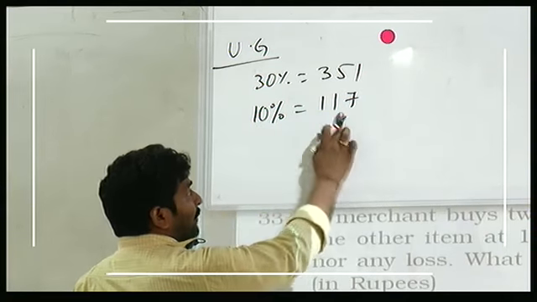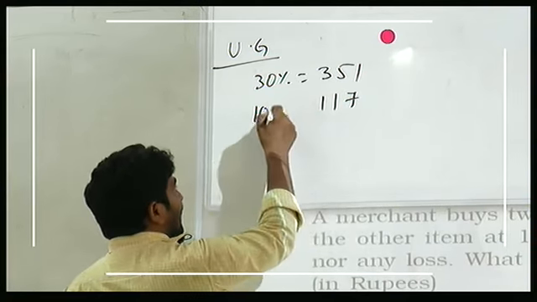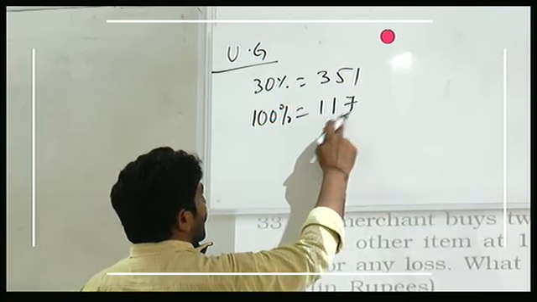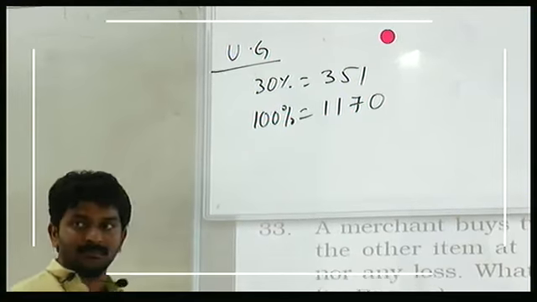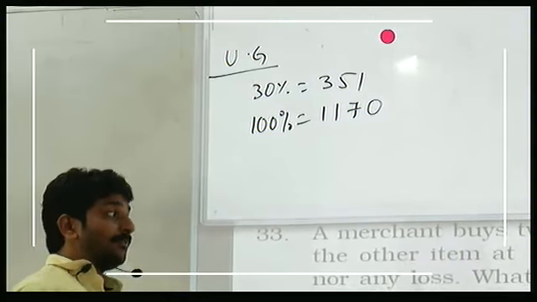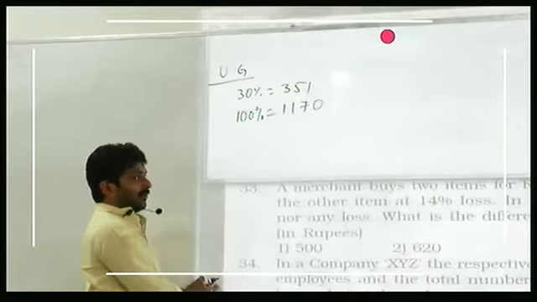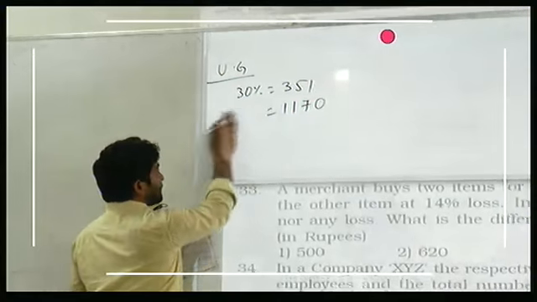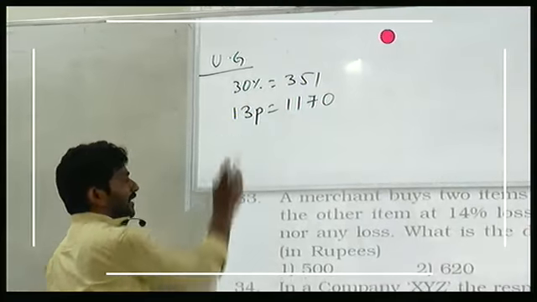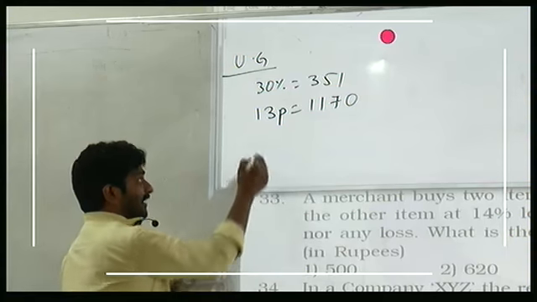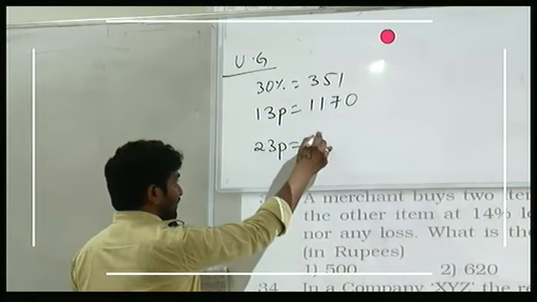117. If 10% is 117, 100% is equal to 1170. Yes or no? Total number of undergraduates in the total company is given as 13 parts and graduates are 23 parts. So 1170 is the total count of undergraduates, which in terms of parts is equal to 13 parts. He asked about total graduates, which is 23 parts, is equal to how much?